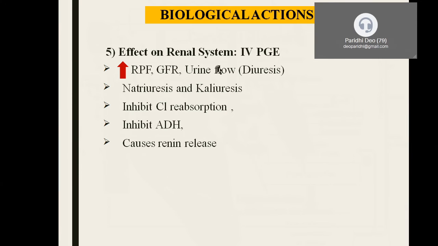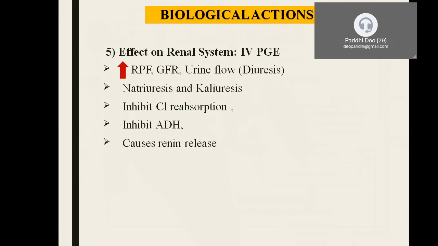Now along with the increased urine flow, the other two important electrolytes are also going to be excreted more. Which are those? They are sodium and potassium. Increased excretion of sodium in the urine is called natriuresis. Similarly, excretion of potassium is called kaliuresis. And they act on the distal tubules of the nephron and cause inhibition of chloride reabsorption.